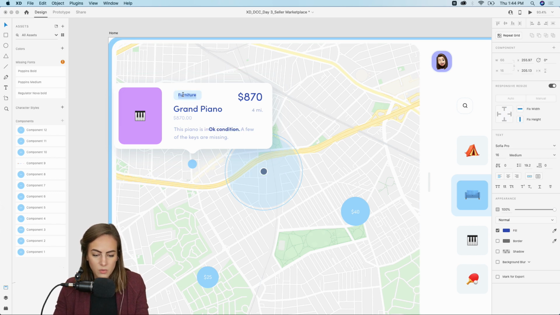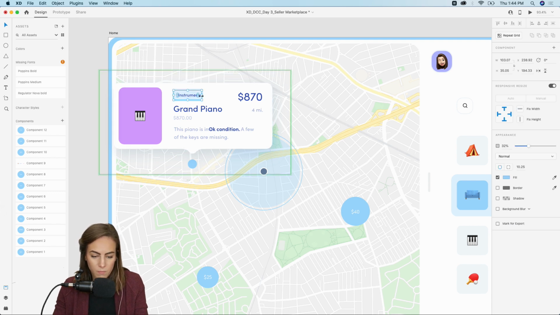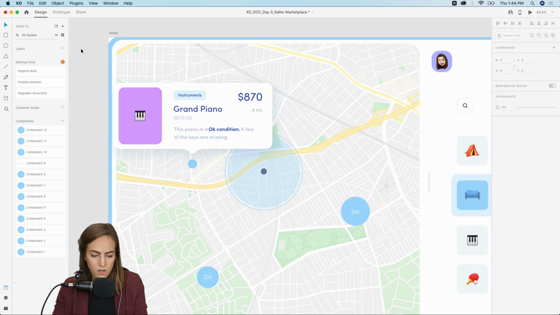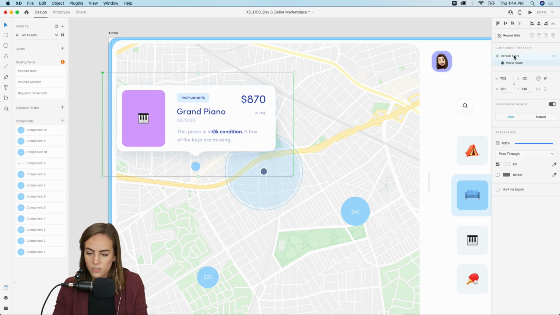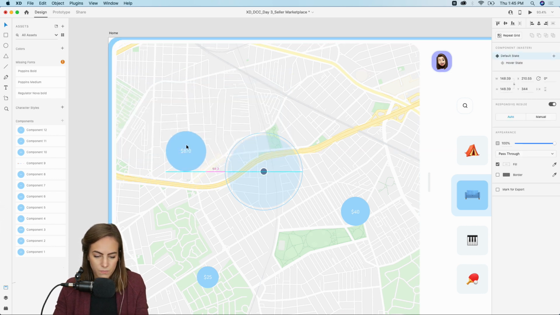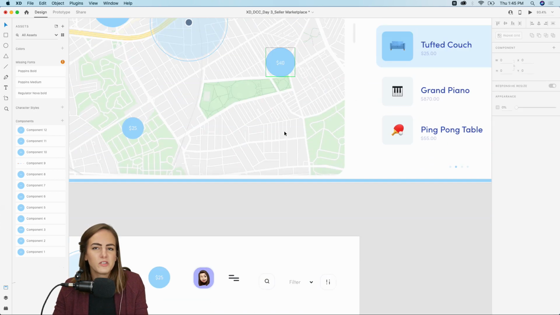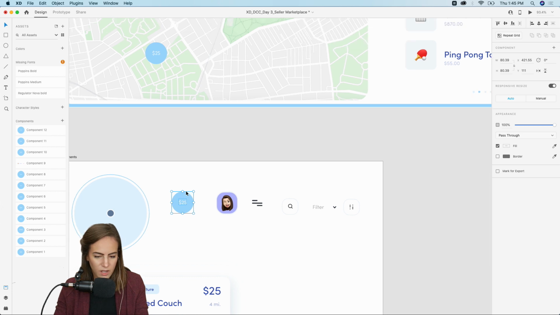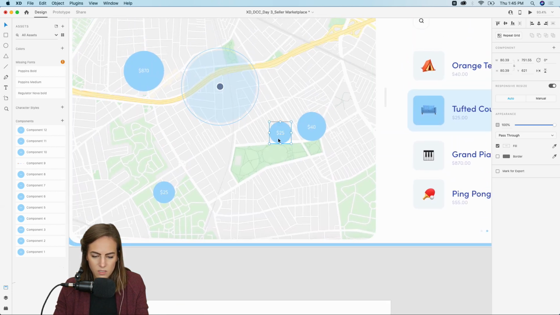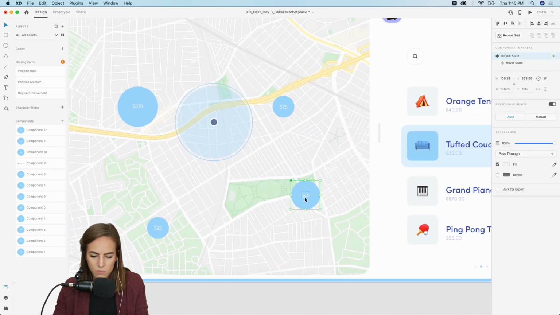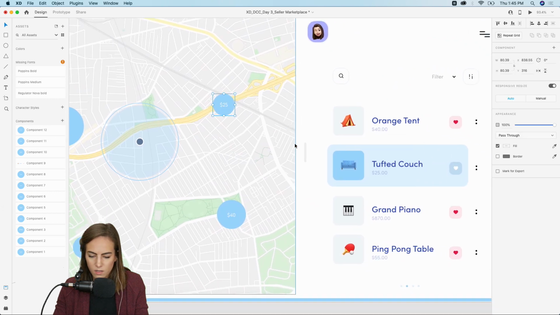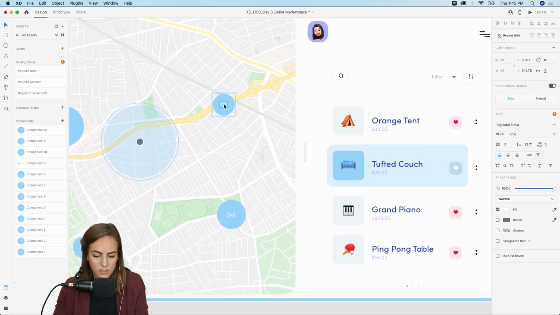And then the keyword, this will just be like instruments. Make this a bit longer. Okay. And then let's go back to default state. Move this down a bit. And one more, we'll do the ping pong table. So again, we're kind of copy this, paste it up here. Let's move this. And this one is $55.